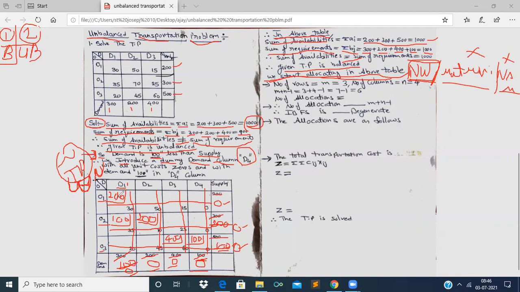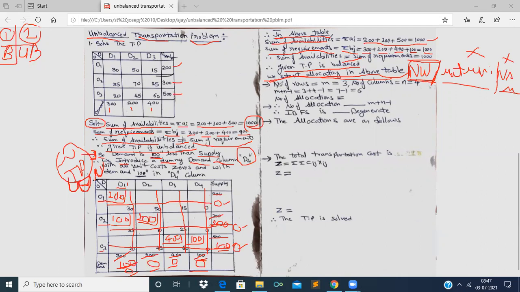And let us see the sum of allocations regarding columns. The first column, 200 allocation plus 100 allocation is equal to 300 demand, satisfied. In the second column, 200 is the allocation and 200 is demand, so it is also satisfied. In the third column, 400 is allocation and 400 is demand, it is also satisfied. In the last column, the fourth column, the allocation is 100 and the demand is also 100. Therefore here we can conclude that the initial basic solution is obtained.